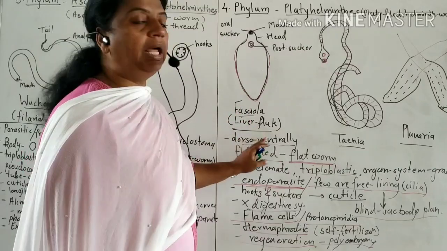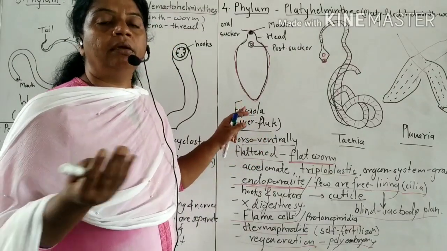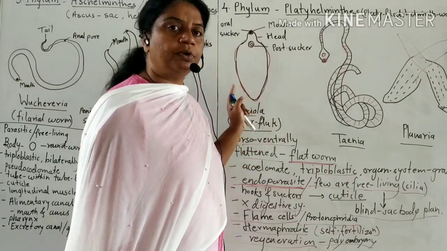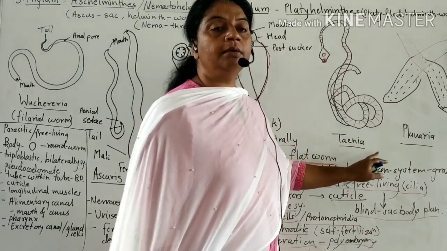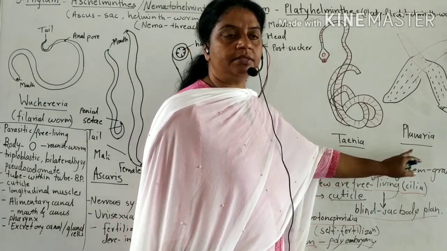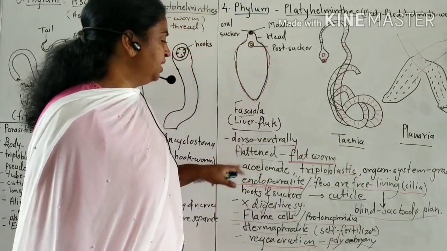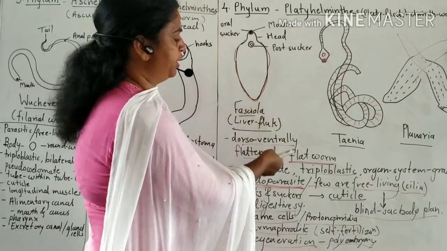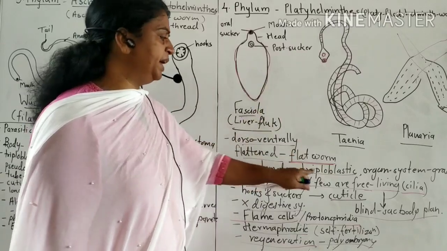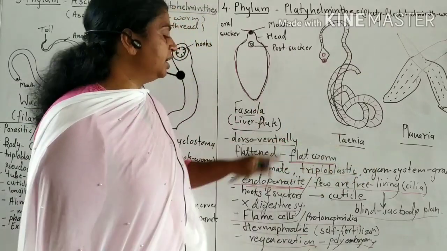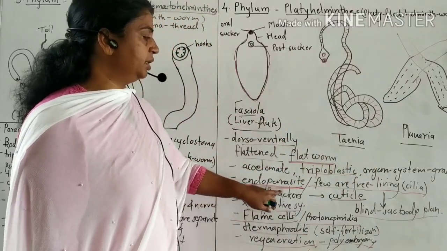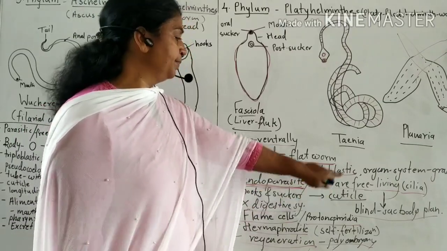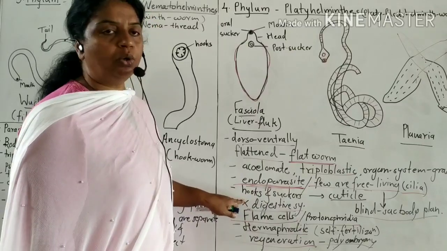Example, Fasciola means liver fluke. They cause disorders like liver rot in sheep, goat as well as in human beings. These are the Platyhelminths, flatworms: Planaria and Taenia. Why are they called flatworms? Because of the dorsoventrally flattened body. They are acoelomate, triploblastic, with organ system grade of organization. They are mostly endoparasitic. Few are free living. With the help of cilia, they locomote.